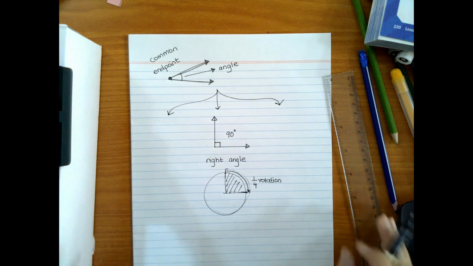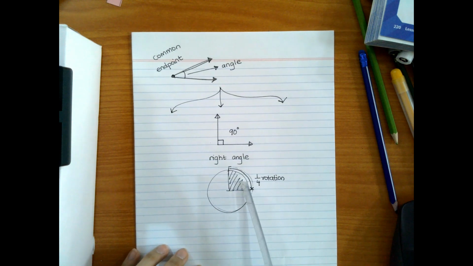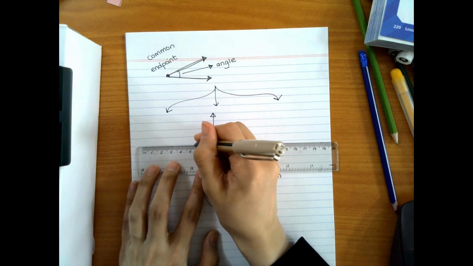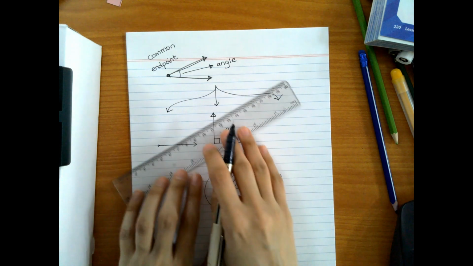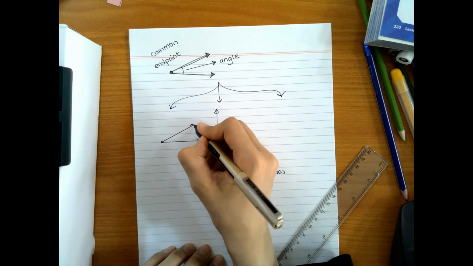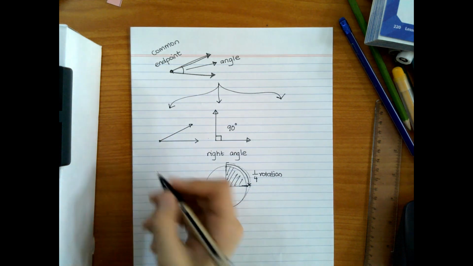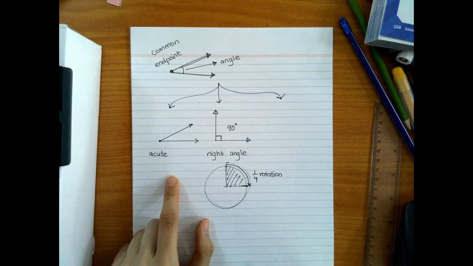Now, what if it is less than a right angle? So for example, I have this first ray. This is my first ray, and the second ray forms less than 90. What do I call this? I call it acute angle. Cute? Yes, you know the word cute?